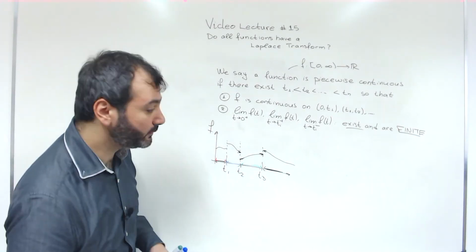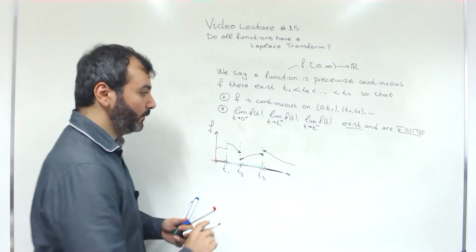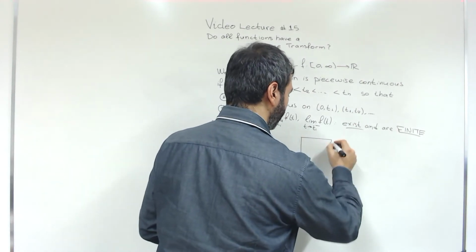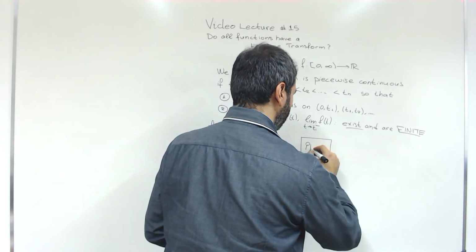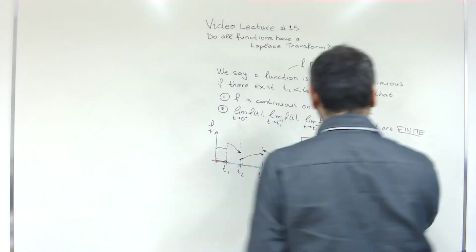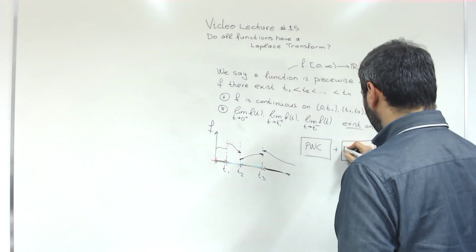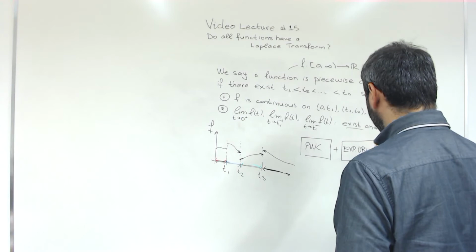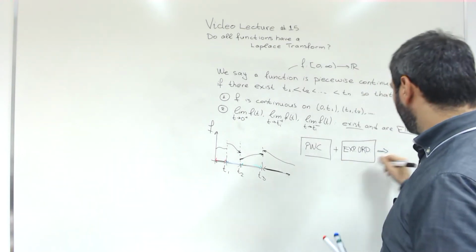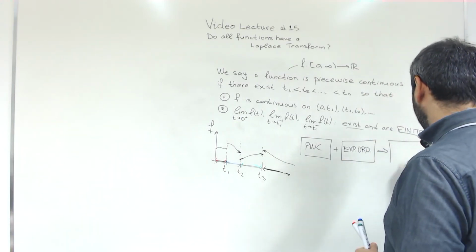And now the big result, today's most important result, is that if a function is piecewise continuous and of exponential order, then this implies that the function has a Laplace transform.